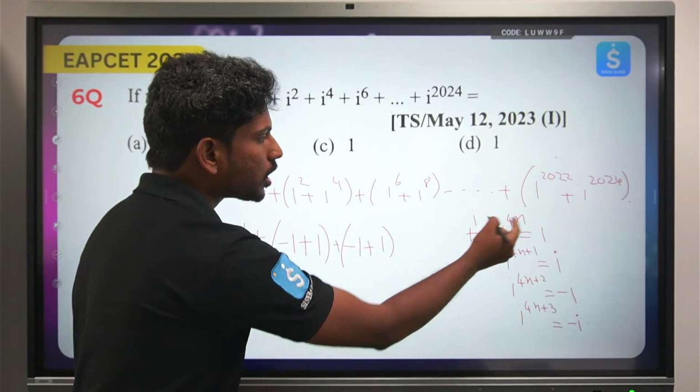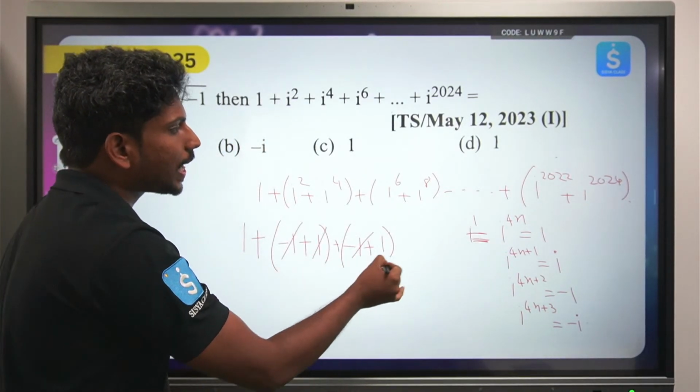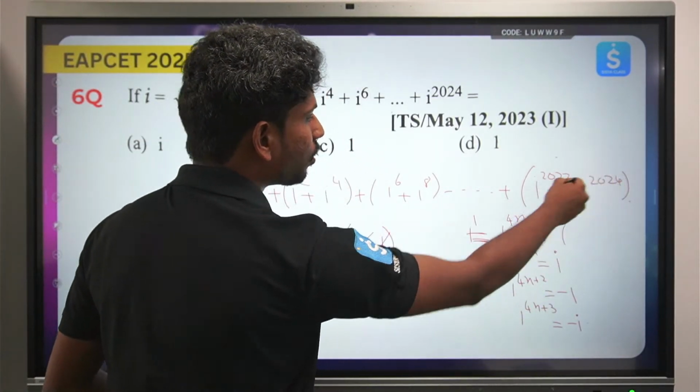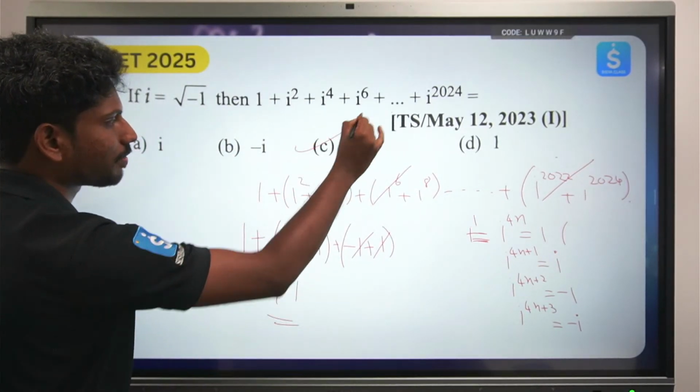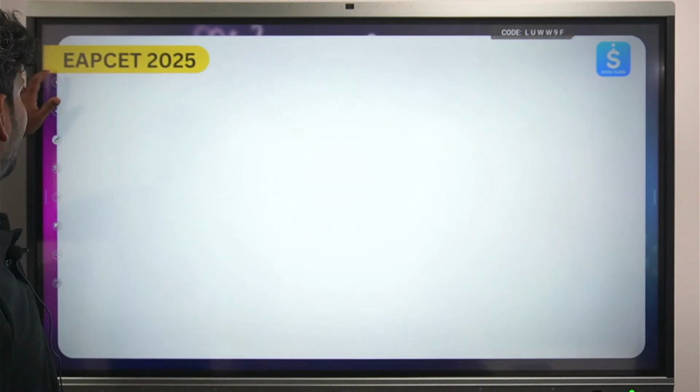Okay, so it goes on. So all the brackets inside cancel out, even at the last minus 1 plus 1 also cancel, so everything gets cancelled. Lastly we have the value only plus 1. The answer is plus 1, option C. We are done. Okay, let's see the next question.